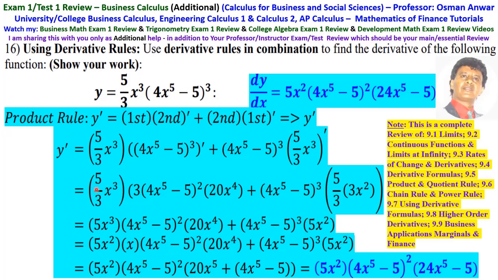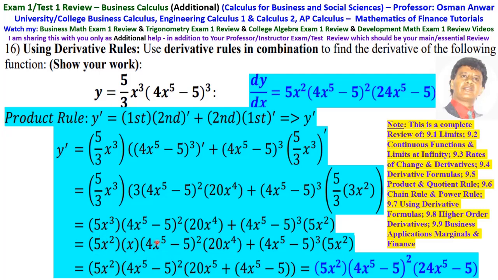So now we're looking at this equation. We see 5x squared here, and here we see 5x cubed, so let's break this one into 5x squared times x. Then we see here (4x^5 - 5)^2 and (4x^5 - 5)^3, so we can factor out the 5x squared and the (4x^5 - 5)^2.